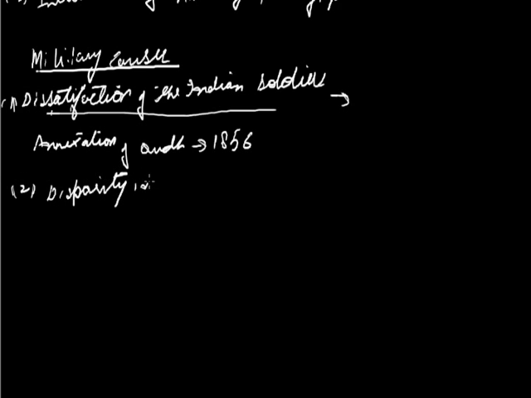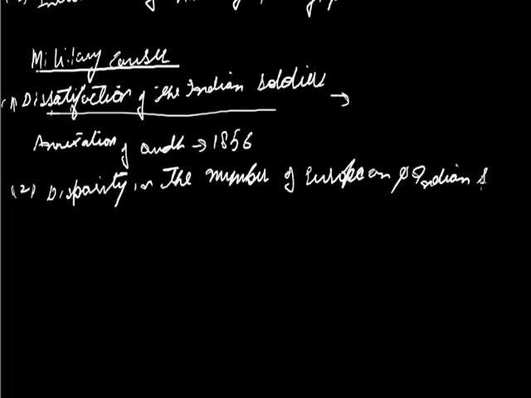Disparity in the number of European and Indian soldiers: if the European soldier is 1, then the Indian soldier is 6. एक यूरोपियन सोल्जर पे 6 इंडियन सोल्जर हैं, मतलब 5 इंडियन सोल्जर इज मोर देन यूरोपियन सोल्जर. तो नेचुरली मेजॉरिटी इंडियन सोल्जर्स की है. So, but less chances of promotion, less salary, and as a result they supported the mutiny.